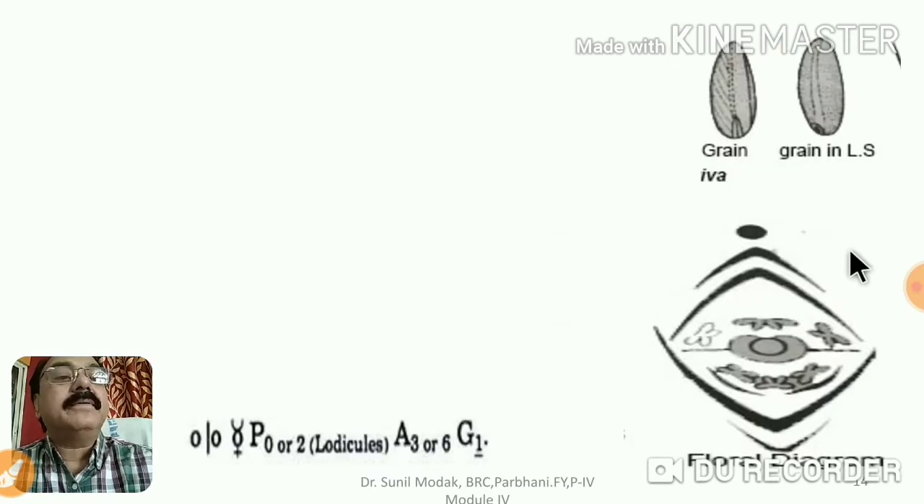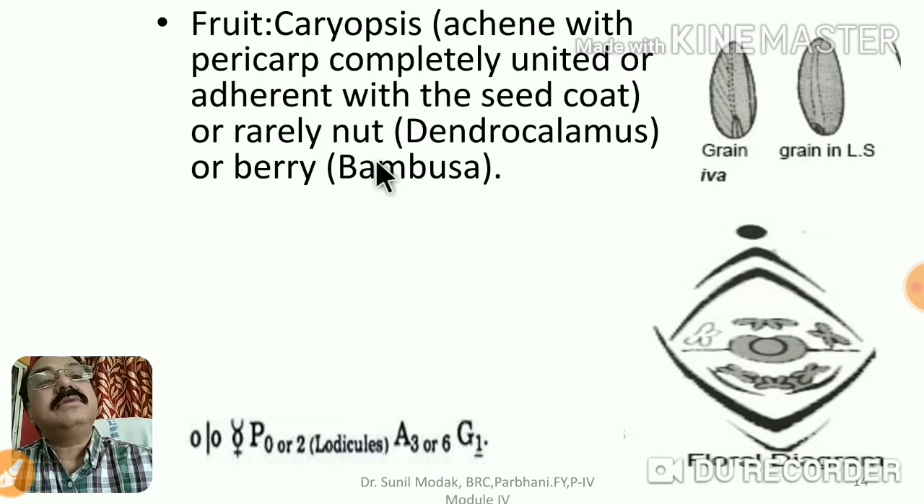If we talk about fruit, it is very typical, we call it caryopsis, with the pericarp completely united or adherent with the seed coat. Rarely nut. In case of Dendrocalamus, it is a nut, and in case of Bambusa, it is a berry. It's very rare, but the common feature of this particular family is the caryopsis fruit.